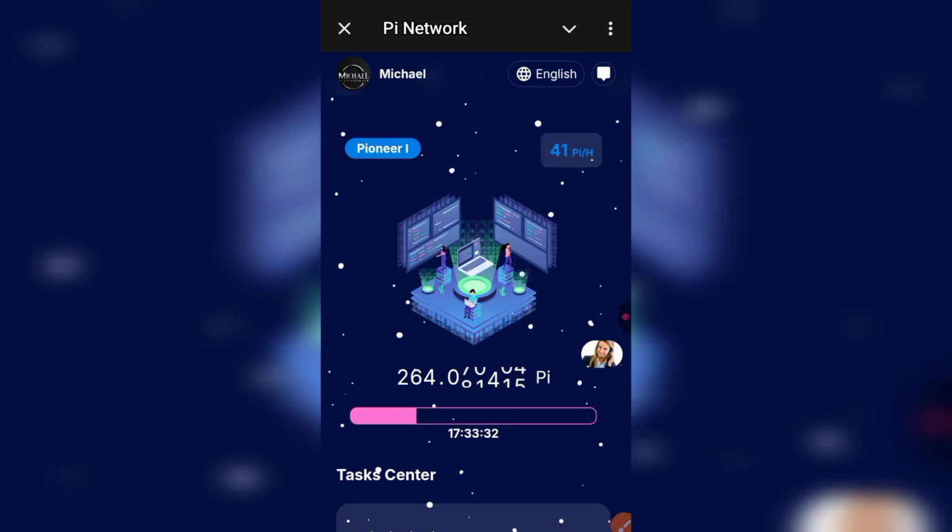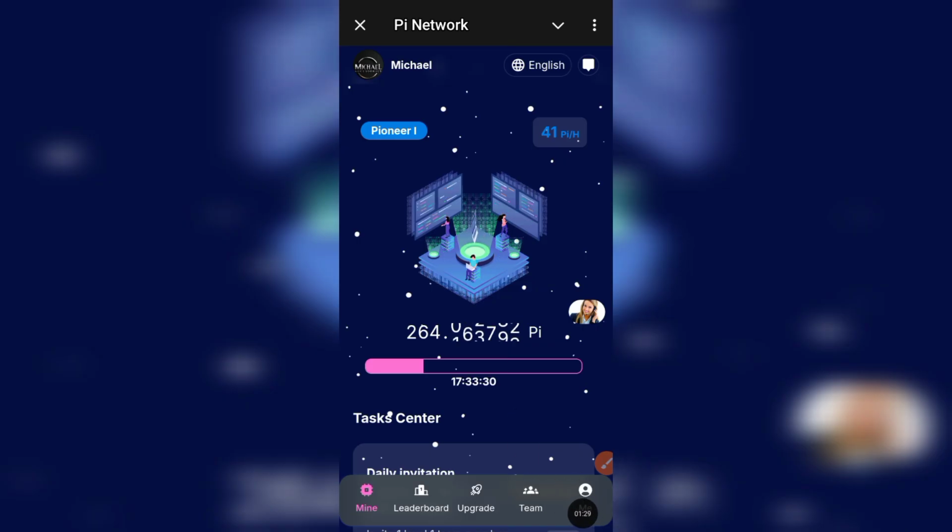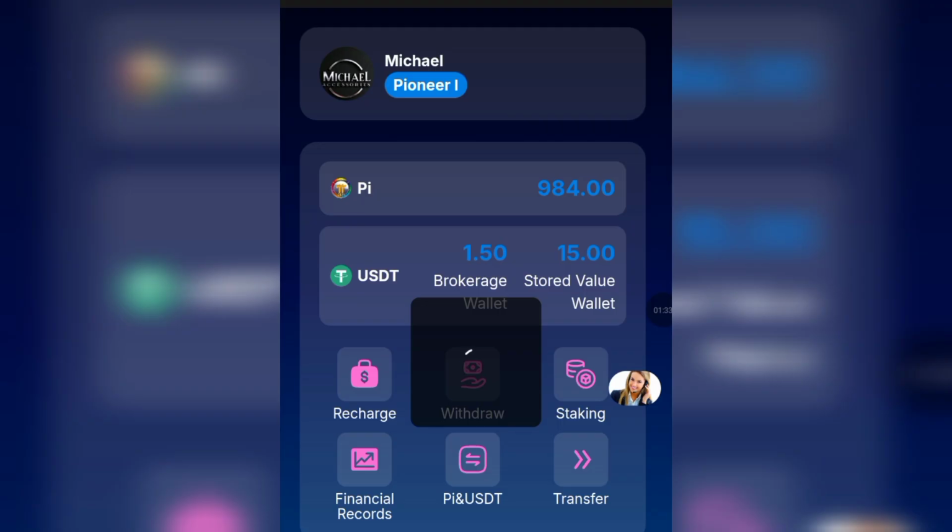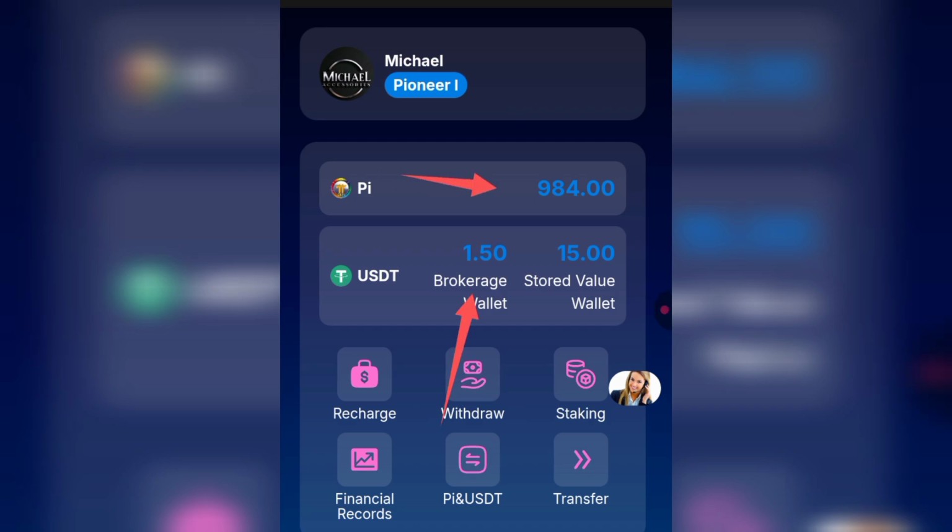But before that, let us go over to this section that is written Me. If you go over to that section, you'll be able to see that I currently have 1.50 in my brokerage wallet, in which I can place a withdrawal, and I have 984 Pi, which is the free mining I'm just doing, and I have 15 USDT in my stored wallet. So in this video, I'm going to show you step by step how you can do everything on this platform.